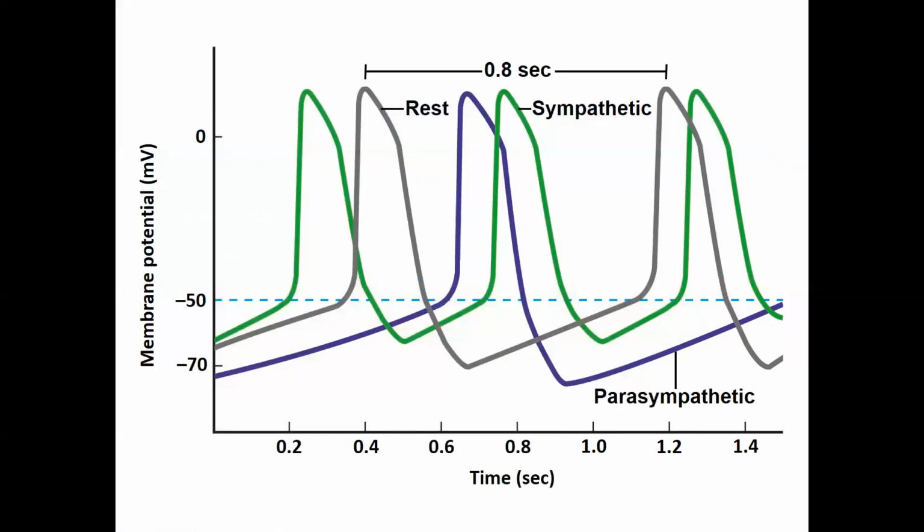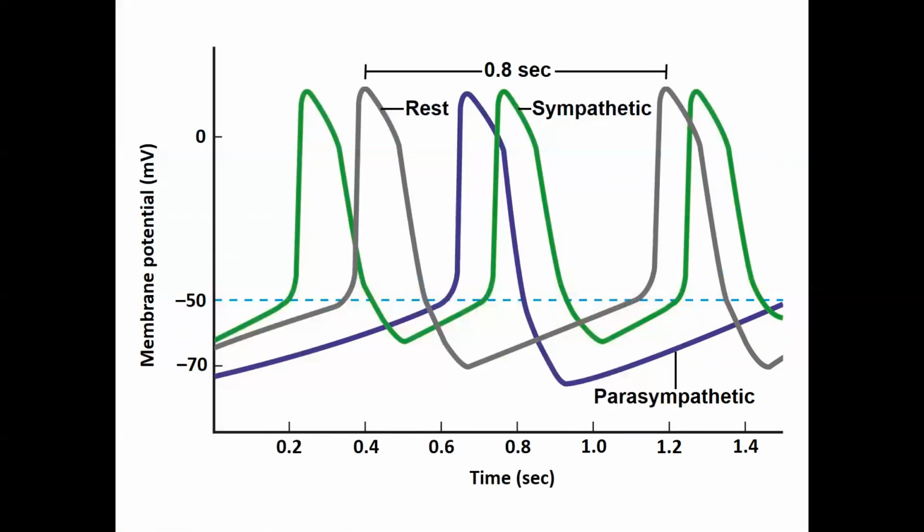That is under the influence of the parasympathetic system. We're making it so hard to fire an action potential that we can only fire one in that 1.4 seconds. The curve in green is showing us the opposite.